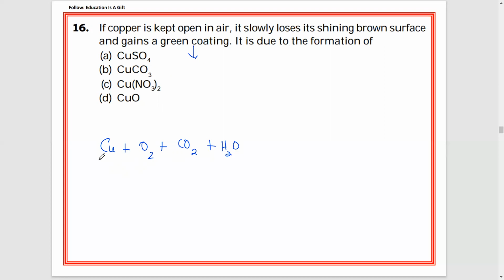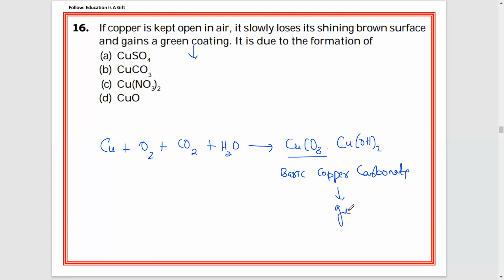Copper plus oxygen plus carbon dioxide plus water gives rise to the green coating, CuCO3 dot Cu(OH)2, nothing but basic copper carbonate. This basic copper carbonate will be green in color. The answer you can mark straight away is B.